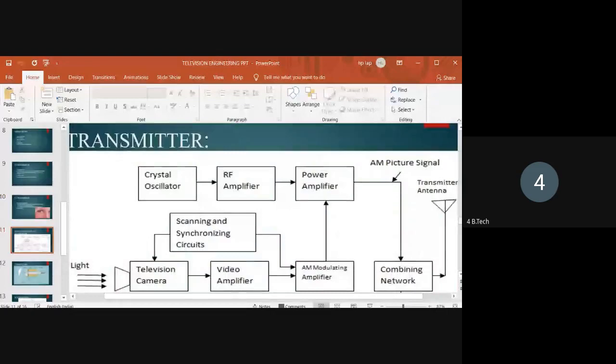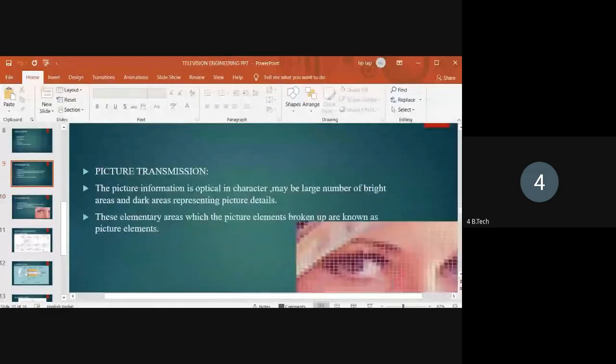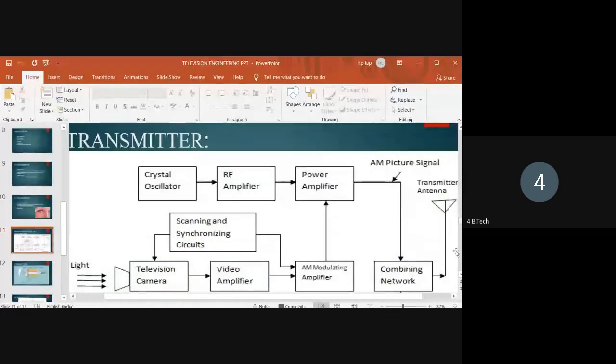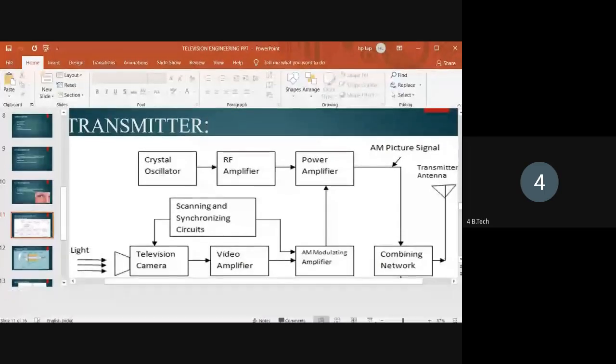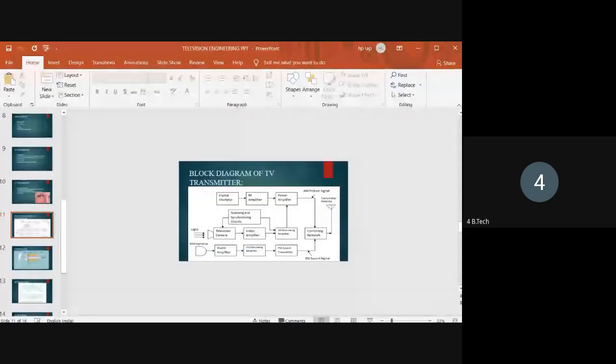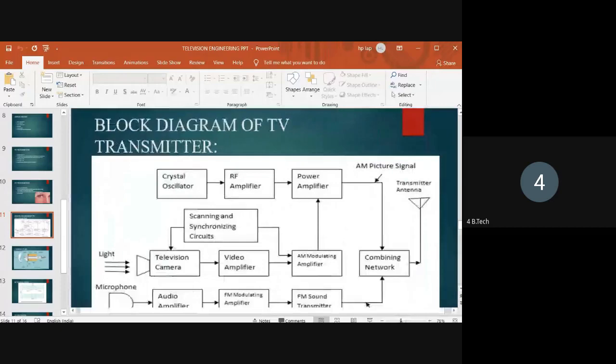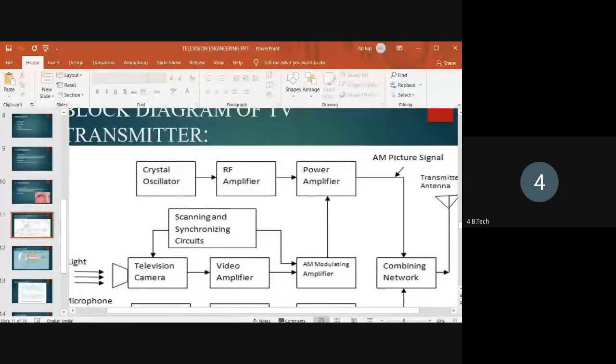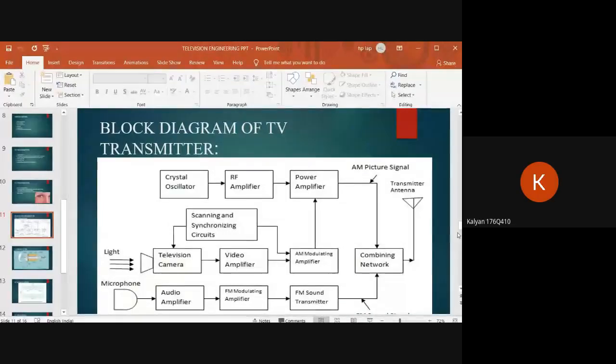Next one is the TV transmitter. Actually, this is the TV transmitter. Next one is picture transmission. Is this visible to you? Okay, this is the block diagram of the television transmitter.